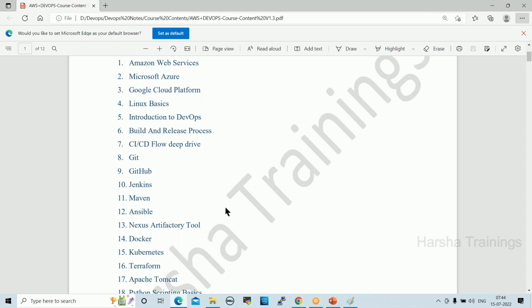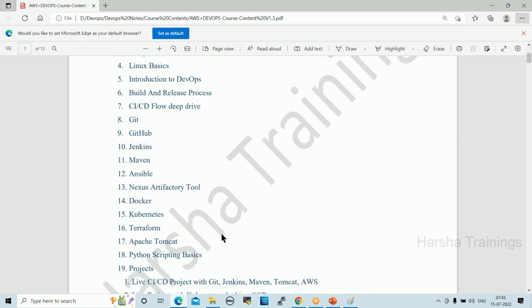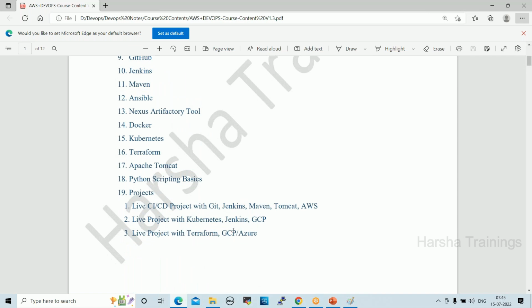Git will take 5 days. Jenkins will take 7 days. Like that, every tool will go deep dive. Ansible, Docker, Kubernetes, Terraform are very important, very advanced, very core tools. Among these four tools, if you are good in one tool, you can easily crack your interview. Only one tool is enough to crack the interview, right? Along with this, Apache Tomcat, Python scripting, and three live projects we are going to cover.